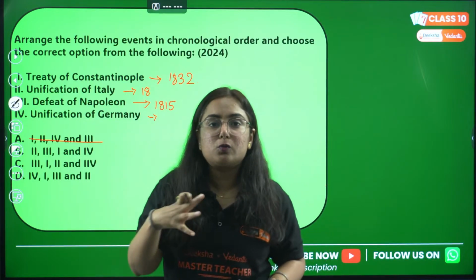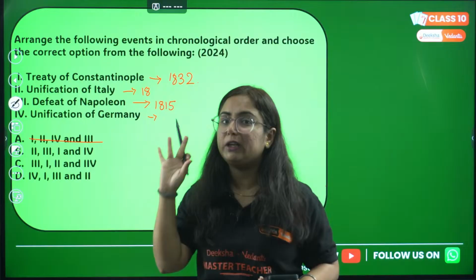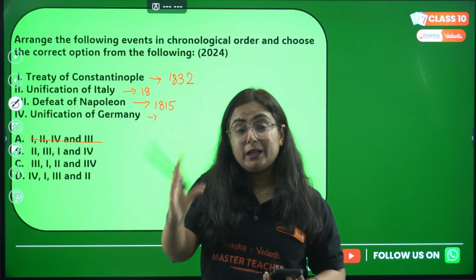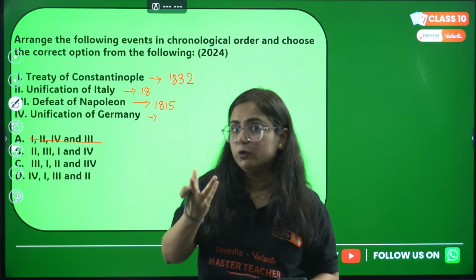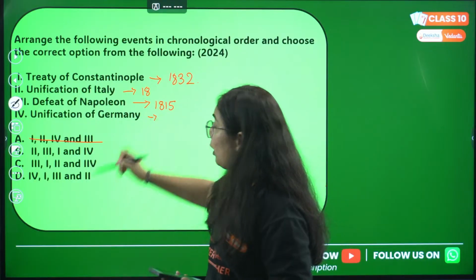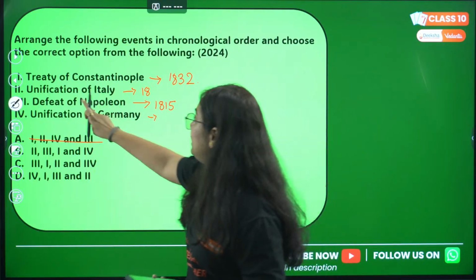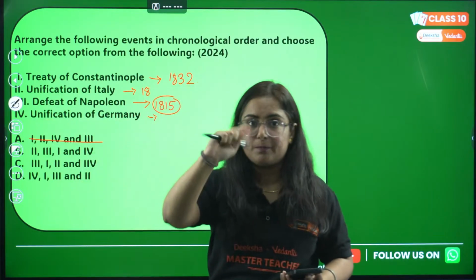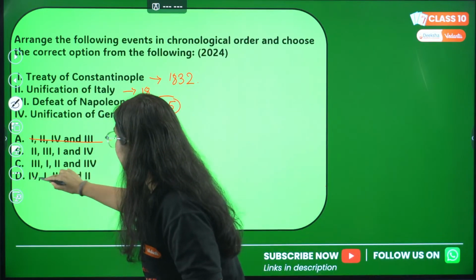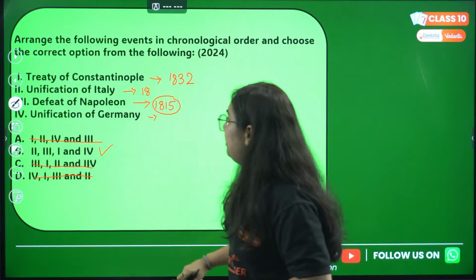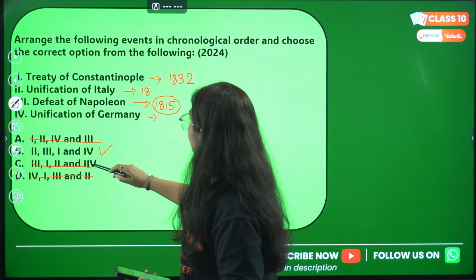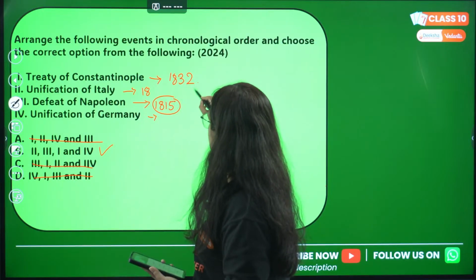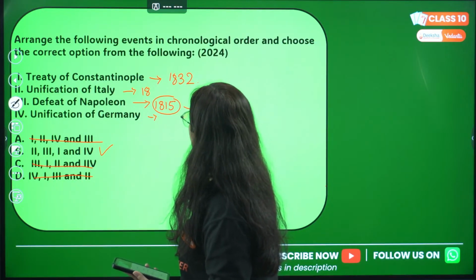Because many of the students get confused in the unification of Italy and Germany. Right? So whenever such things happen, we need to solve the question. We just figure out what we know. So we know that Napoleon's defeat was in the year 1815. That means the second one is the first. Where is the second one? It is in option B. Now see, 2, then we will talk about 3.